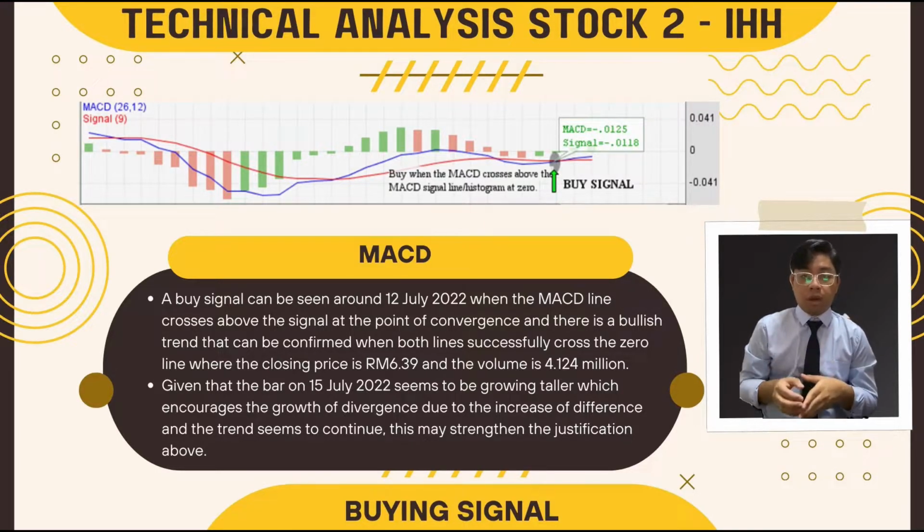Given that the bar on 15 July 2022 seems to be growing taller, which encourages the growth of divergence due to the increase of difference, the trend seems to continue. So this may strengthen the justification above. Signals may come in a stronger condition if the cross section is further from the zero line border.